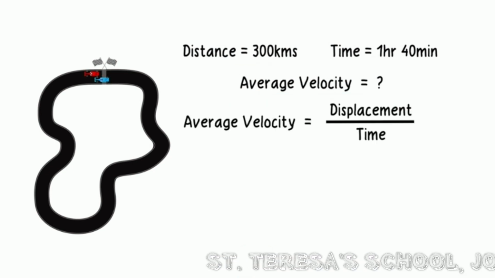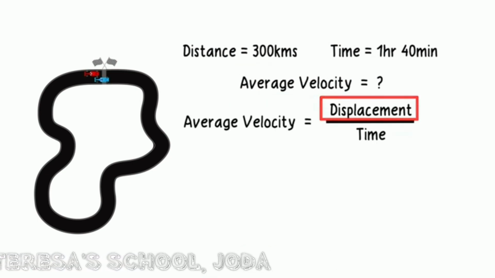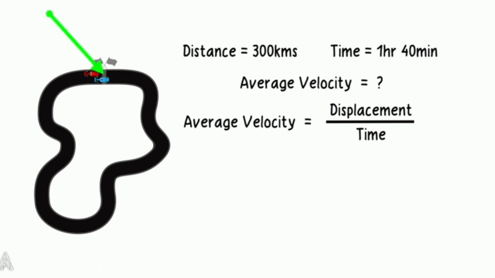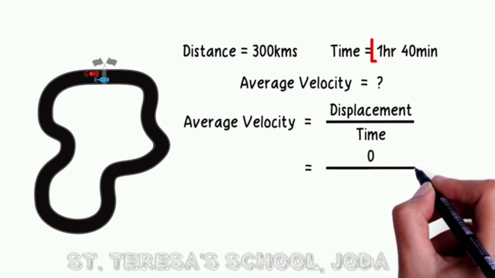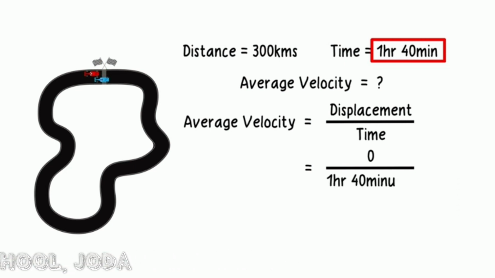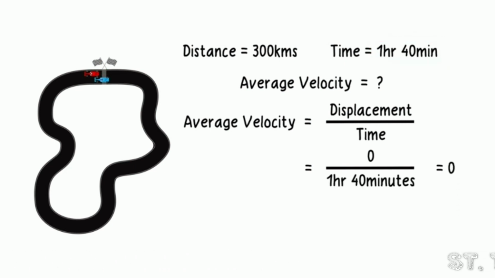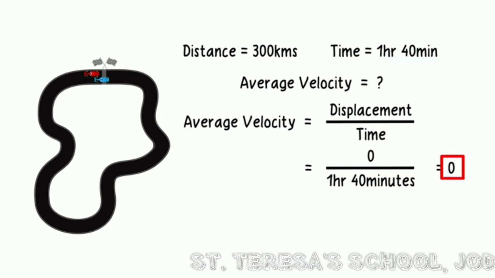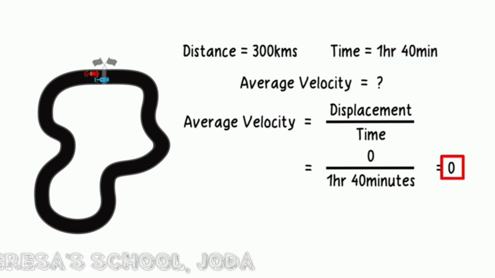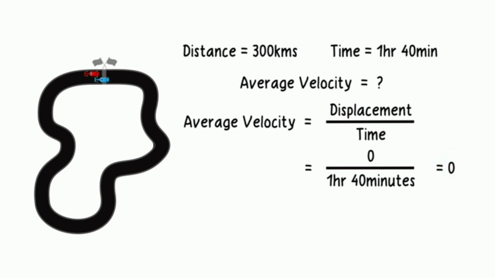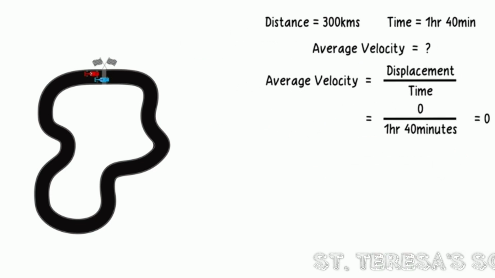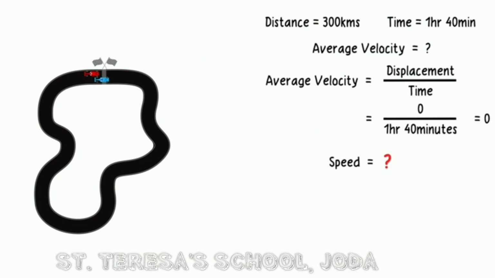First, can you tell me what your displacement is? You started and finished at the same point. So your displacement is 0. 0 divided by the time taken, which is 1 hour 40 minutes, equals 0. That puts your average velocity for the race today at 0 meters per second. If however you are trying to calculate the speed, that would be a different answer. Try and work it out.